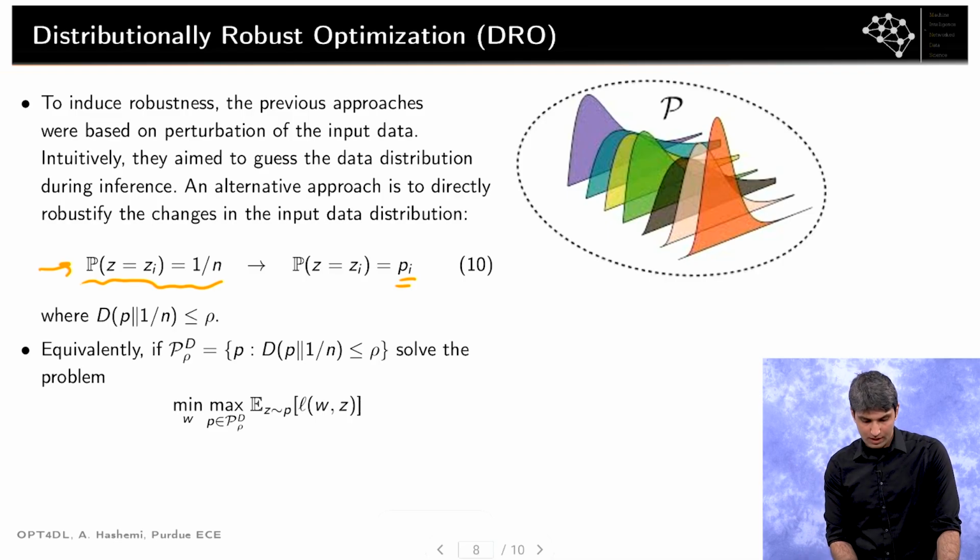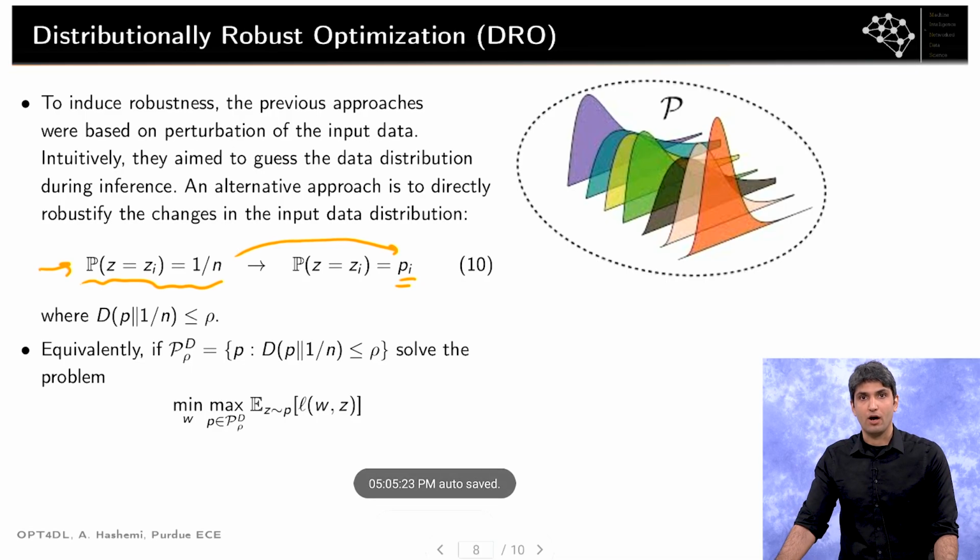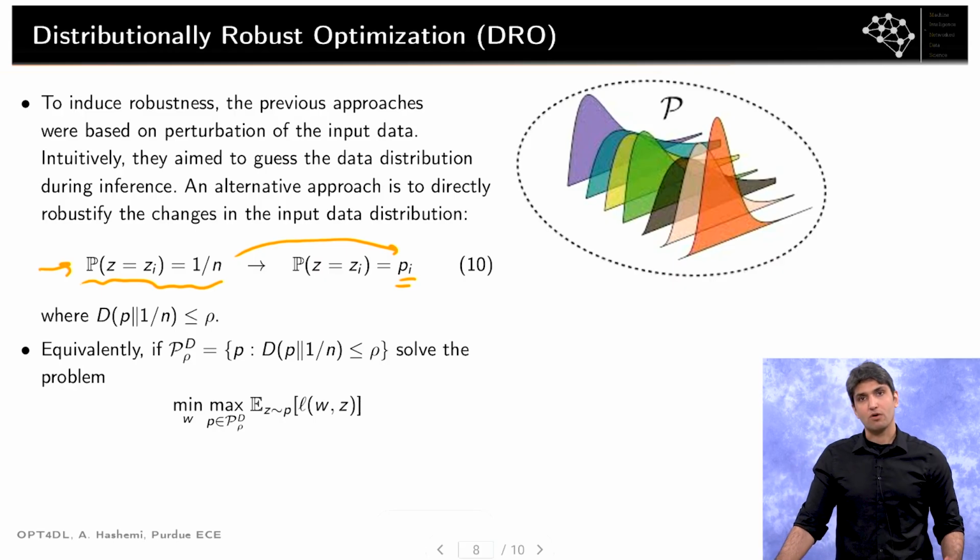In particular, they think of perturbing this 1/n to P_i, and we want to make sure that we are robust against this perturbation. And by doing so, hopefully we can have a good estimate of what the data distribution at inference will be. So therefore, the model is going to enjoy high performance during inference.